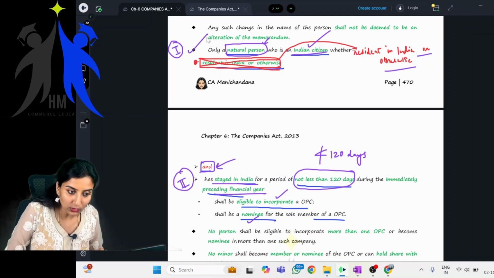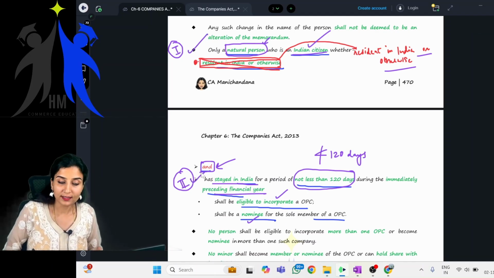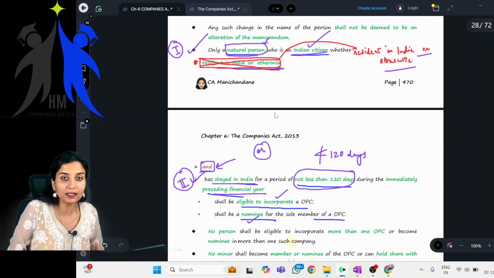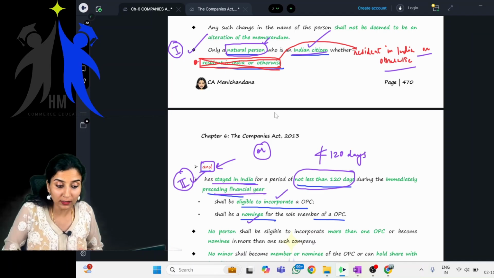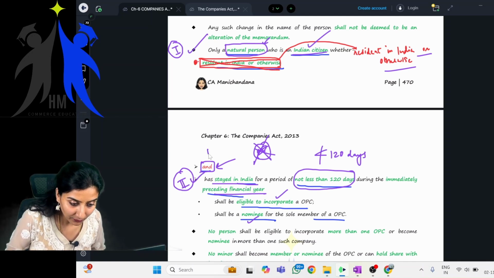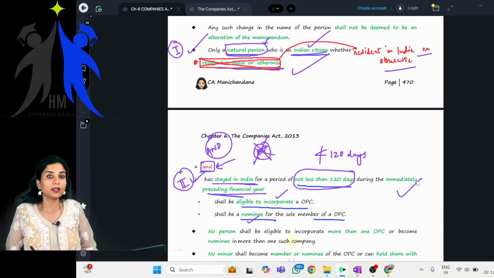This condition also has to be satisfied, and this particular condition also has to be satisfied. If it was "or" instead of "and," then satisfying any one of these conditions would make you eligible to incorporate an OPC. But here in the provision, we have "and," meaning both this condition and this condition should be satisfied.